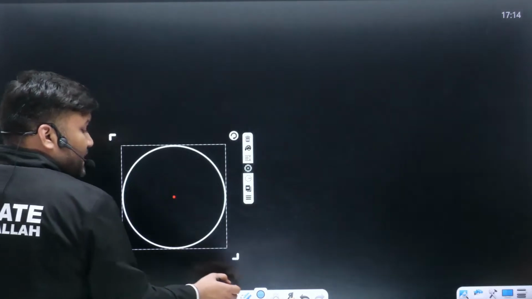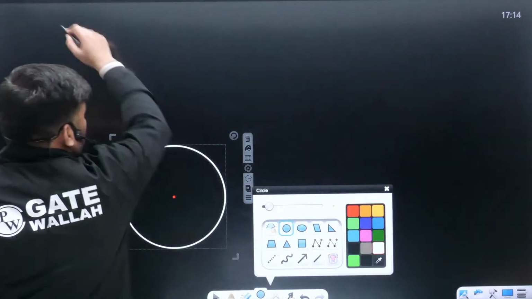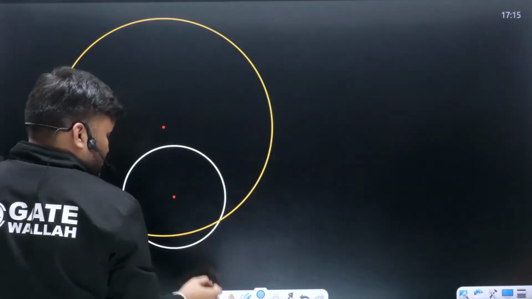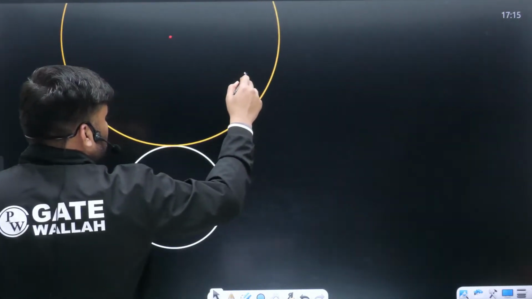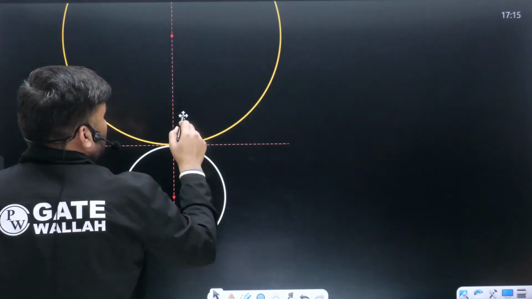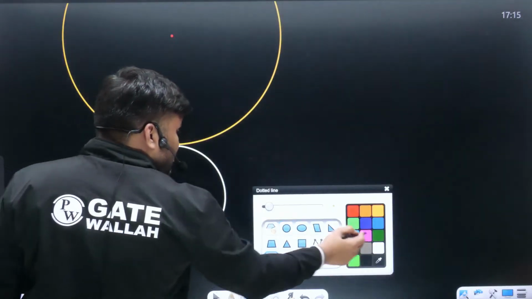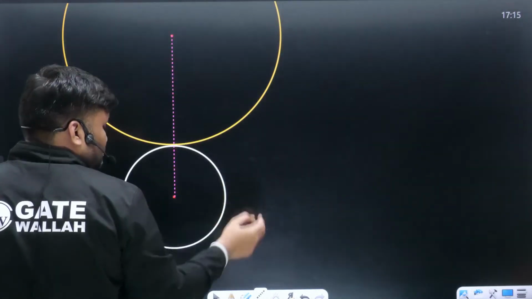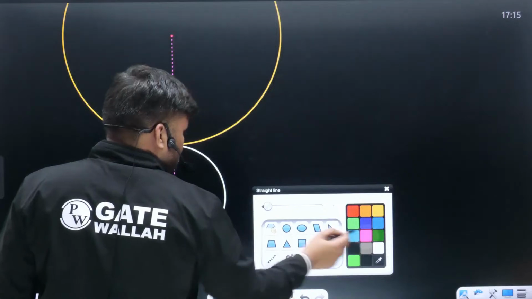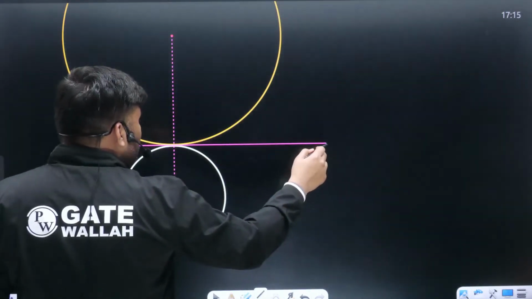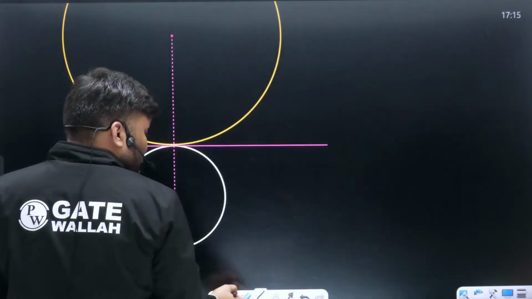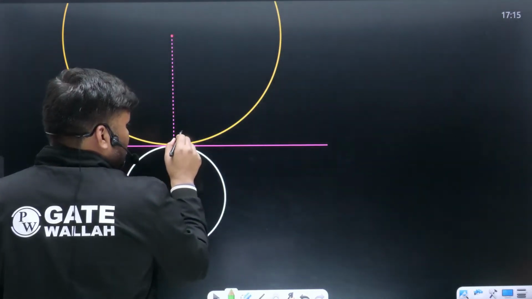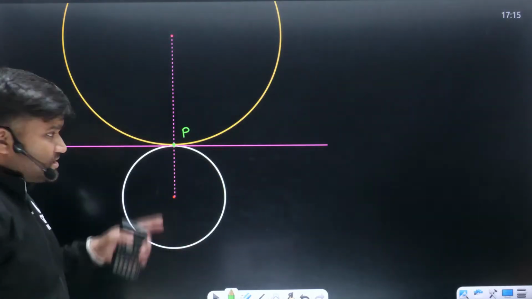This I have drawn my pinion, chotu sa small pinion I have drawn, and this is your gear bete. This is the big size gear. This is the common tangent which I have drawn at pitch point. Where is the pitch point P? Sir, pitch point is somewhere here. This is your pitch point.